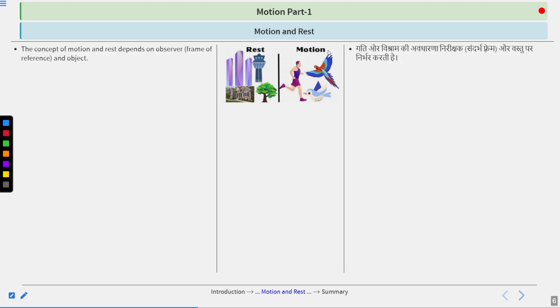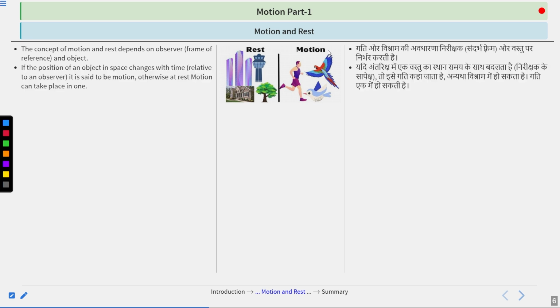The concept of motion and rest actually depends on the observer, which we call a frame of reference, and the object. If the position of an object in space changes with time relative to an observer, it is said to be in motion. Like you can say, for example, if this is an object that you are seeing, basically there is a change considered.